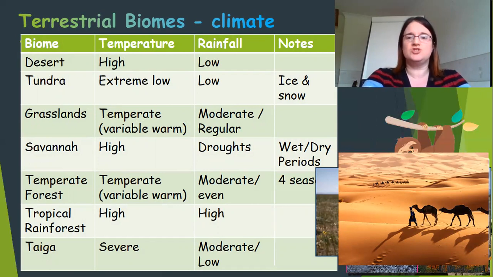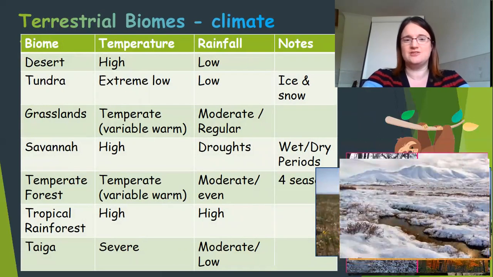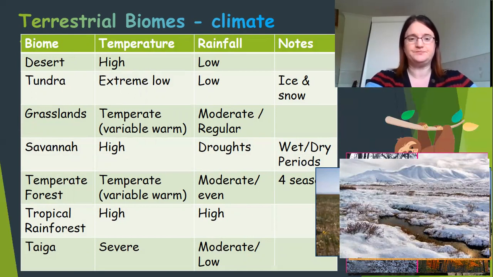Then we're going to look at something called tundra. Now, tundra is a real extreme. They're the areas right up near the North Pole where it's extremely cold, where there isn't really any rainfall, because what they actually get is ice and snow a lot of the time. So tundra is a really extreme place. So the desert's really extreme in its heat and its lack of water. The tundra is a really extreme place because of how cold it is.